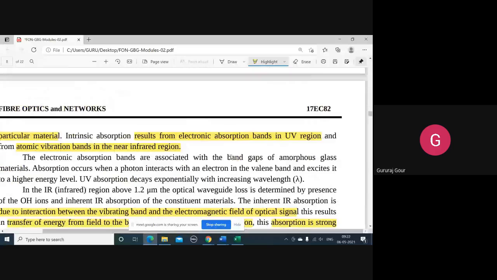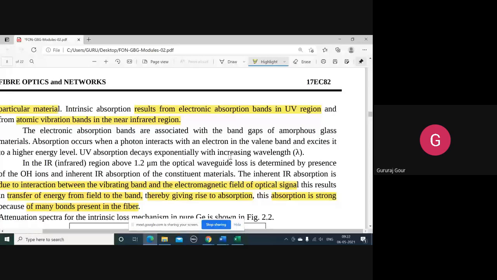Here also, we have some factors responsible for the intrinsic absorption, mainly concerned with the UV region and IR region. Because we know that the UV region and IR region come under the light band or optical band, and each of these UV and IR regions has some specific optical bands.